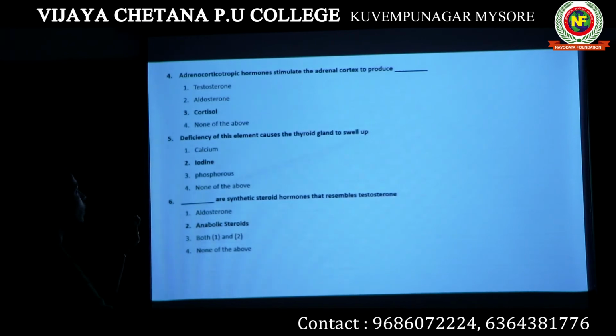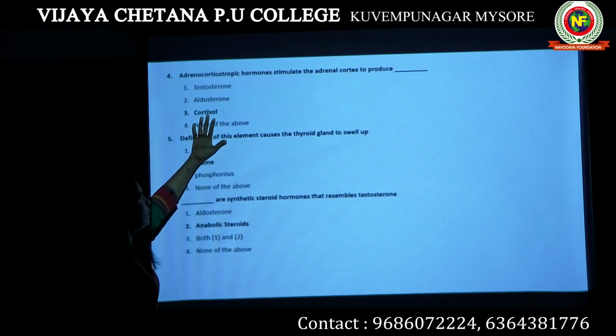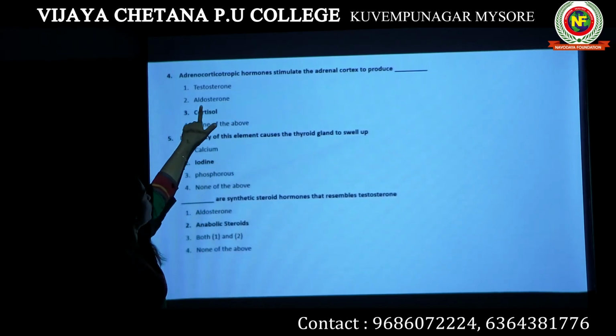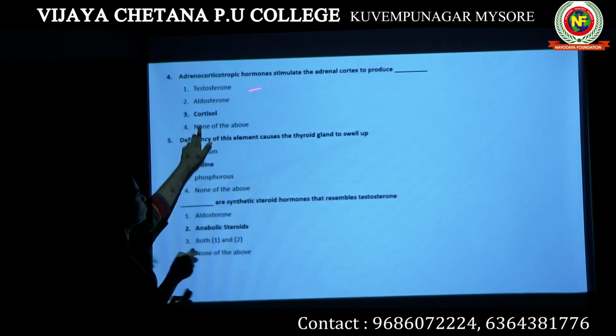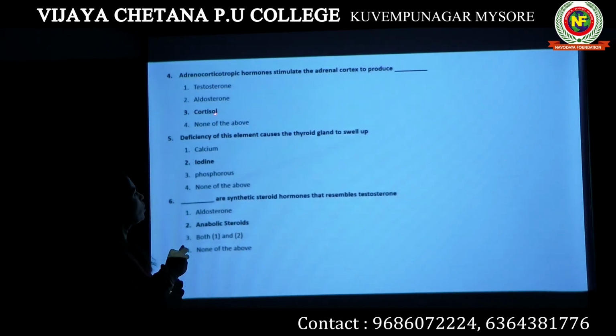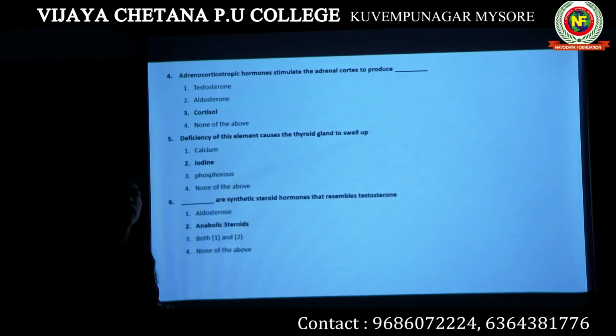Aldosterone is a hormone again produced by the adrenal cortex. However, cortisol is also the next option. Cortisol is also produced by the adrenal cortex. None of the above. Now we have two options, aldosterone and cortisol, because we know that aldosterone is produced by the adrenal cortex, and cortisol is also produced by the adrenal cortex.